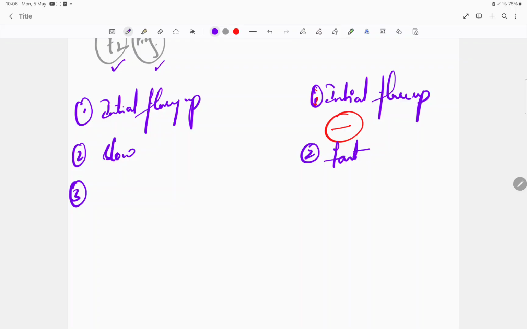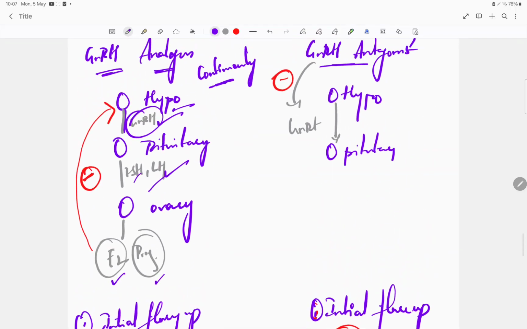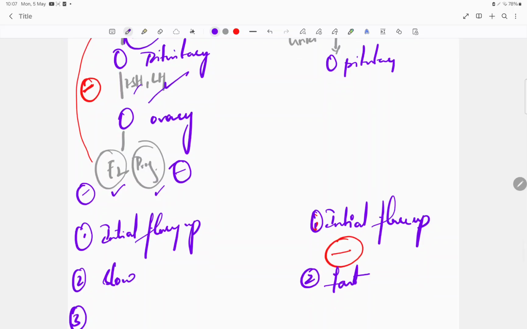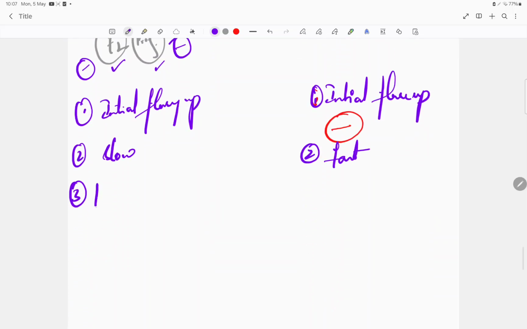Third, you are indirectly inhibiting your hypothalamus with the analogs, and you are indirectly decreasing the estrogen as well as the progesterone. Tell me the condition where estrogen and progesterone are completely reduced in the female body. That is in the case of menopause. So it causes a pseudo menopause condition. Here also it causes a pseudo menopause condition.